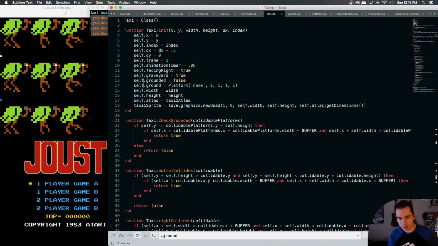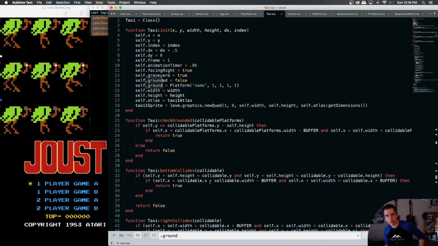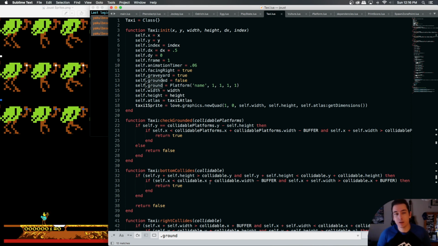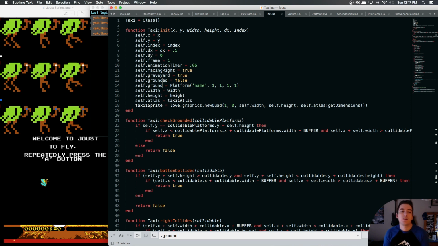So I used to think that we should move the check grounded function itself to the play state, so that we could use the grounded on other objects other than the taxi. Which sounds like a good idea. It's just that now that I'm thinking about it, when we have more than one taxi, we have to compare all the taxis to all the platforms and only overwrite in certain conditions.